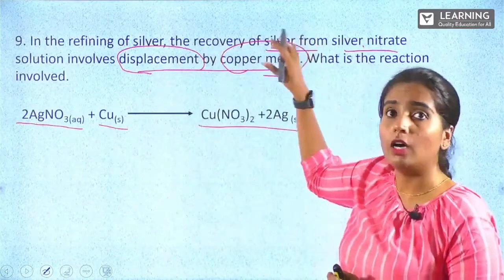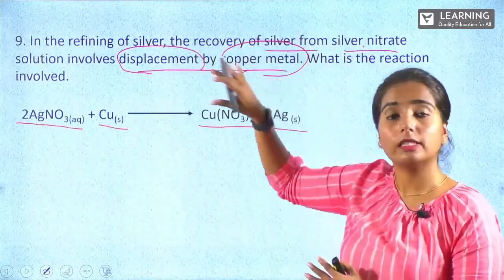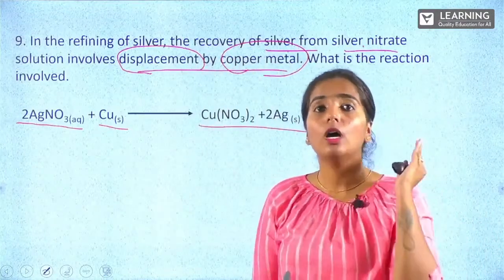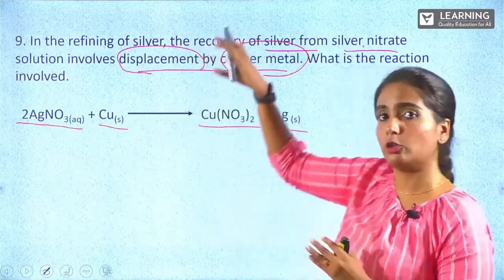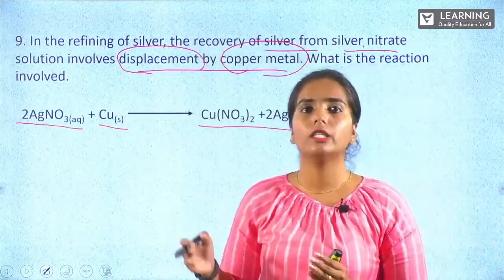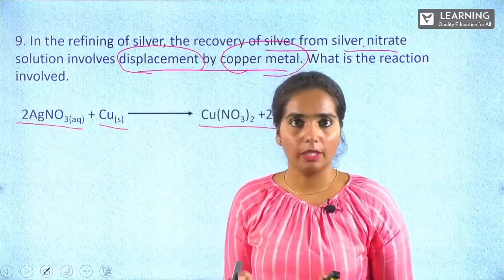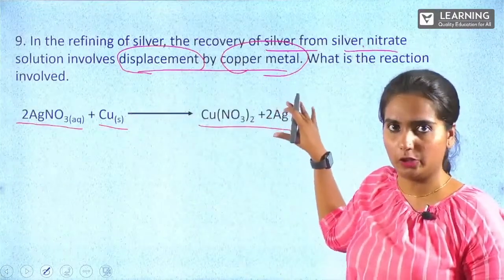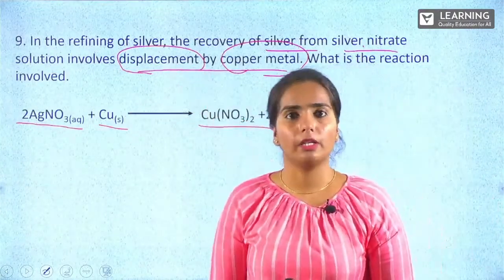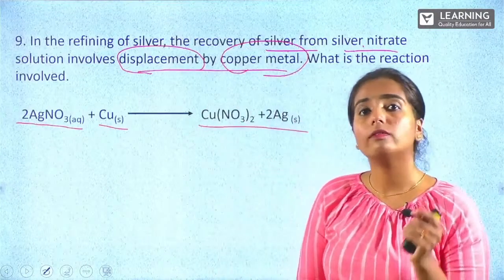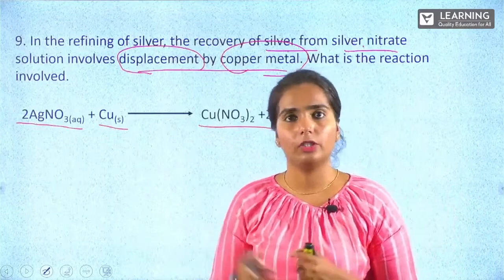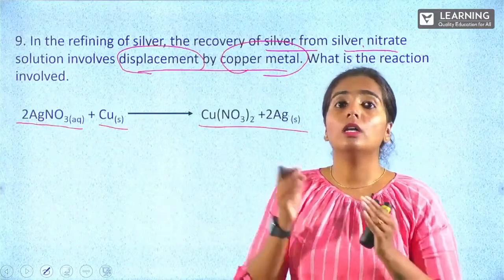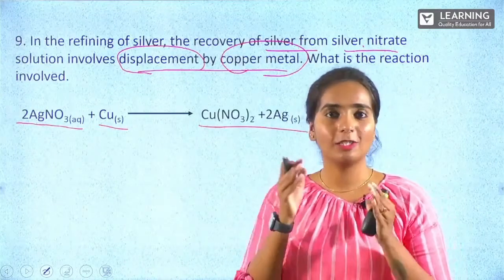Students, this kind of wording can also appear in questions. You have to remember very carefully and note down the important keywords given here. That time it will be easier for you to know what kind of reaction is happening. Or the question might appear in another way: they might give you the entire reaction and ask what kind of reaction is happening and explain it. Then you have to write what kind of reaction and the definition for it. The question can come in any form. You have to learn it in such a way that however the question is asked, you should be able to answer.